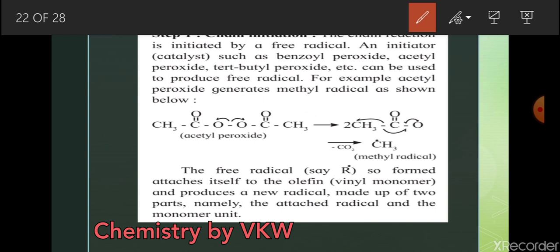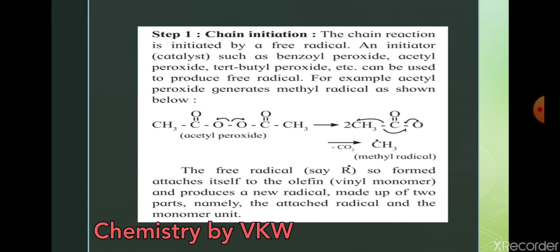See the reaction. CH3, C double bond O, oxygen oxygen single bond, C double bond O, CH3. What is this? Acetyl peroxide. See here, the oxygen to oxygen bond is going to break. And what is going to happen? CH3, C double bond O, O. That is, breaking is here. Okay? So radical is on oxygen.